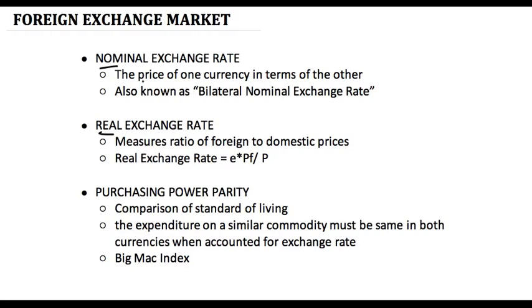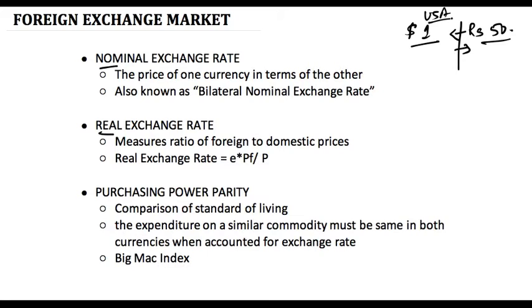Nominal exchange rate is the price of one currency in terms of another. Let's understand it with the help of an example. If $1 in the US economy versus rupees, the exchange rate is 50 for $1, which means that if you want to buy $1, you have to pay rupees 50, or if you want to buy 50 rupees, you have to pay $1. This is the nominal exchange rate between two countries.